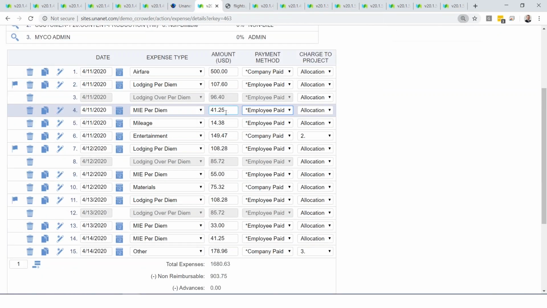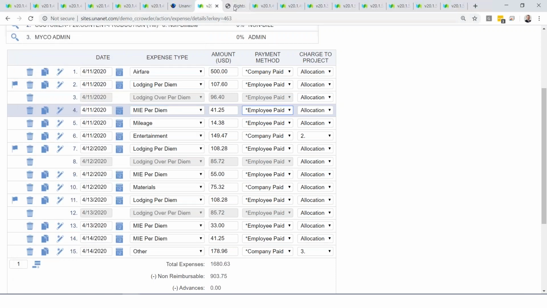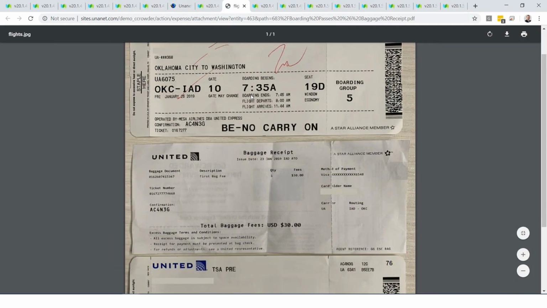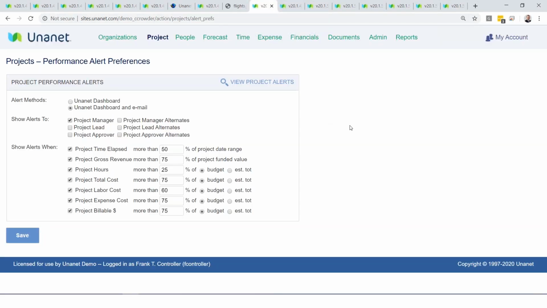This is an expense report. One of the nice features in Unanet is that the end user can go in, and all the CONUS and OCONUS per diem rates are pre-populated, so the end user can select where they're going, and those rates will automatically populate. That's true for lodging and the M&IE rates. You can take a picture from your phone and upload those receipt images directly into Unanet. These receipt images can actually be added onto the invoice that's automatically sent out of Unanet to the customer. We can also integrate with a corporate credit card.